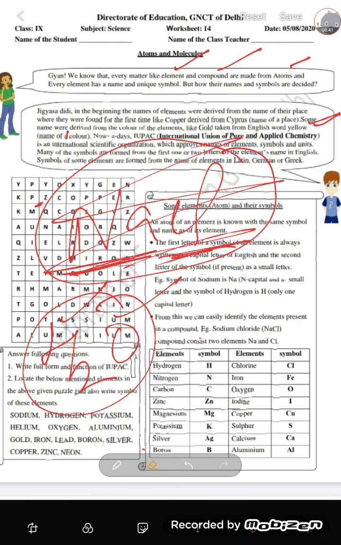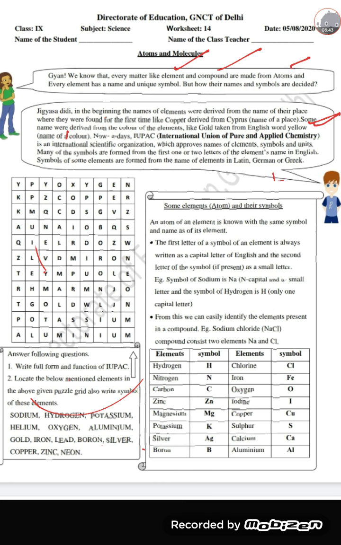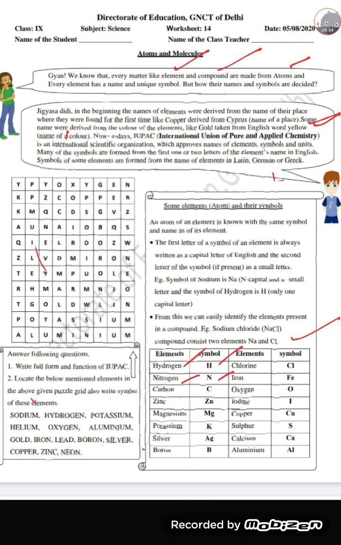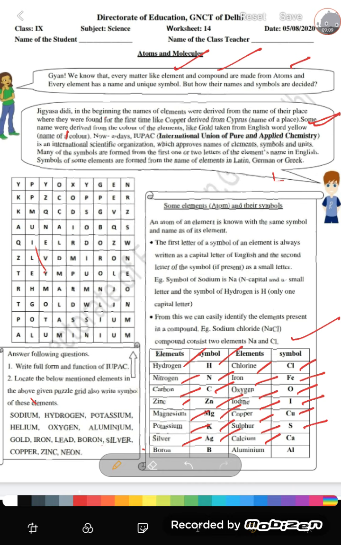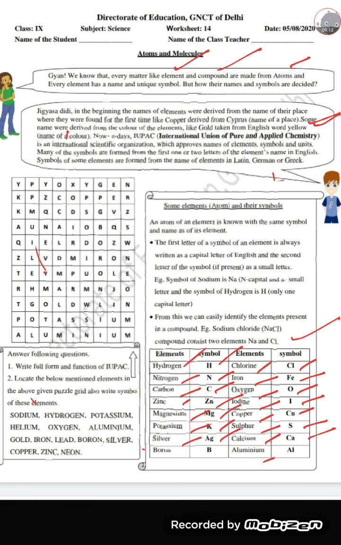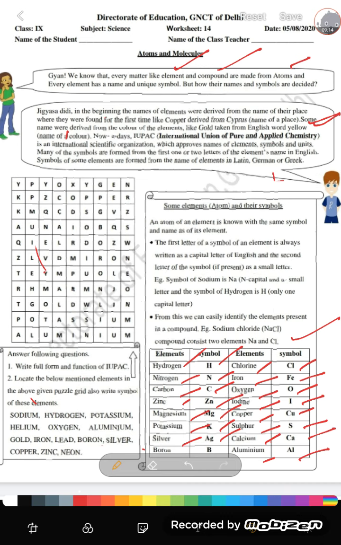Okay, next students, we have here the examples of few elements and their symbol. Like hydrogen is written as H, nitrogen N, carbon C, zinc Zn, magnesium Mg, potassium K, silver Ag, boron B, chlorine Cl, iron Fe, oxygen O, iodine I, copper Cu, sulfur S, calcium Ca, aluminium Al.